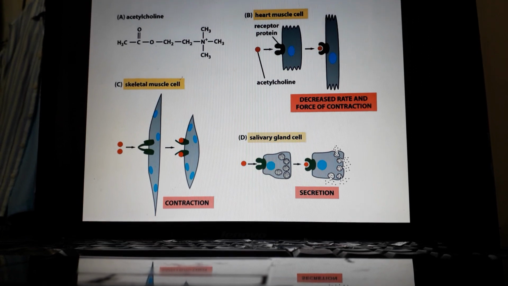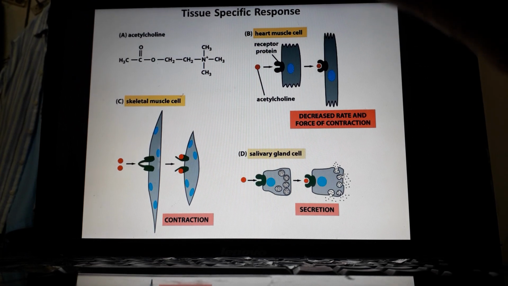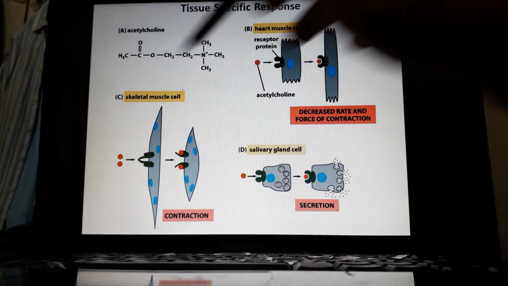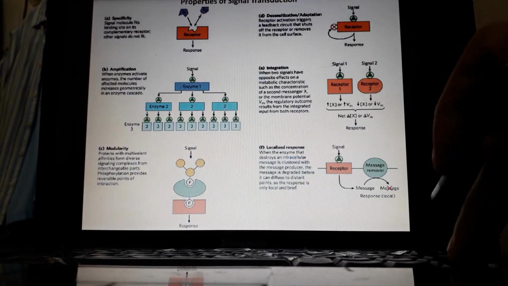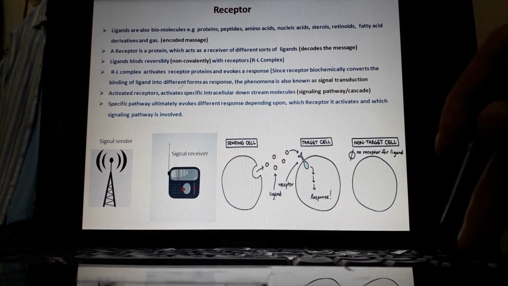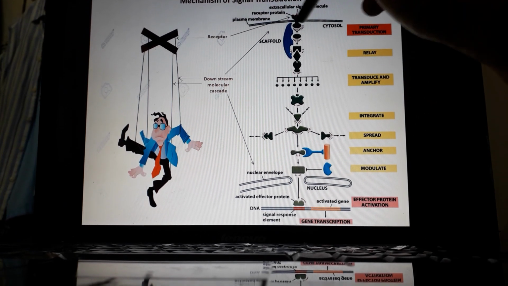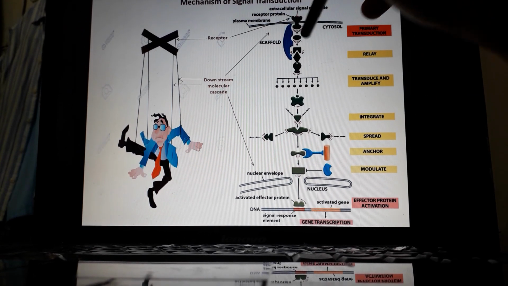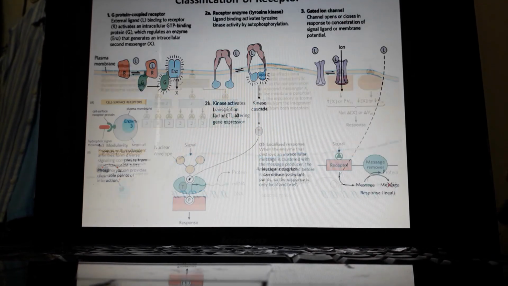Now, a basic question may arise: why does a particular signal exhibit different effects in different kinds of tissues? The answer is very easy. As I told you before, in a cell which is responsive to a particular signal, the basic mechanisms depend upon the receptor and the downstream molecular pathways. So a signal which binds to a particular cell and gives different kinds of responses is entirely dependent upon which receptor is present and which downstream molecular pathway has been activated.